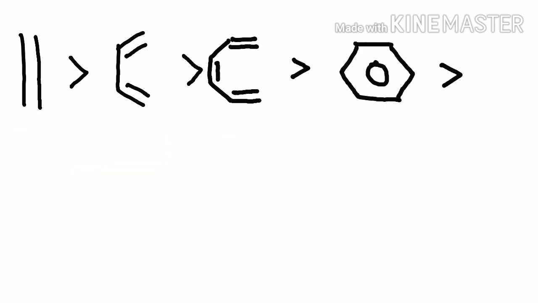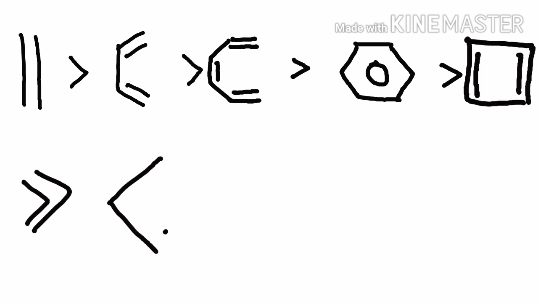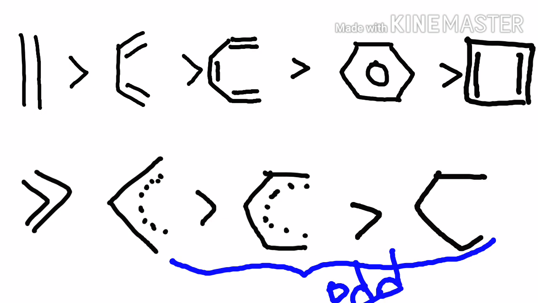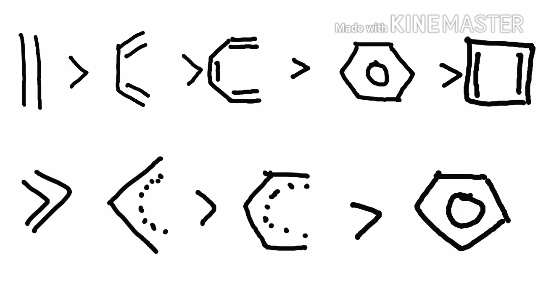Then cyclic compound, 6 membered, first, and odd number carbon atom next. We can notice that the second rule is applied here. That is, open chain ligands are given first preference over closed chain ligands, even though they have the same number of carbon atoms. Let's see how these rules are applied by taking an example.